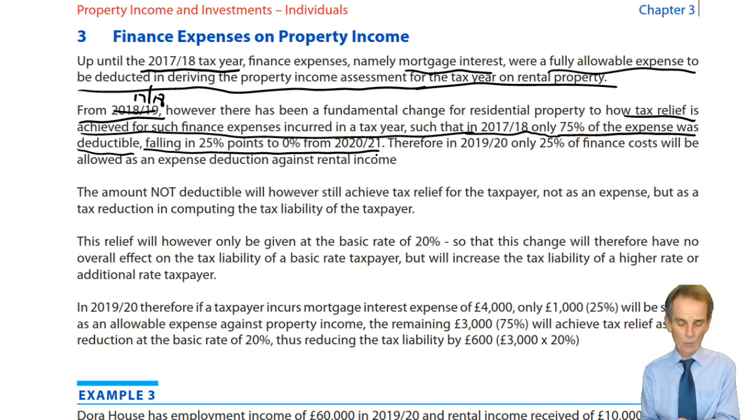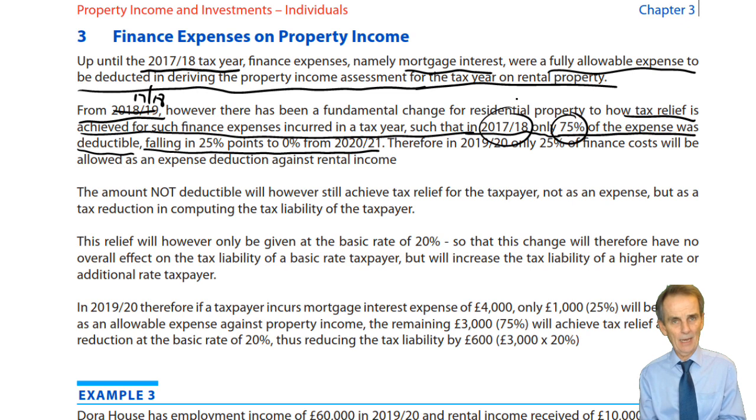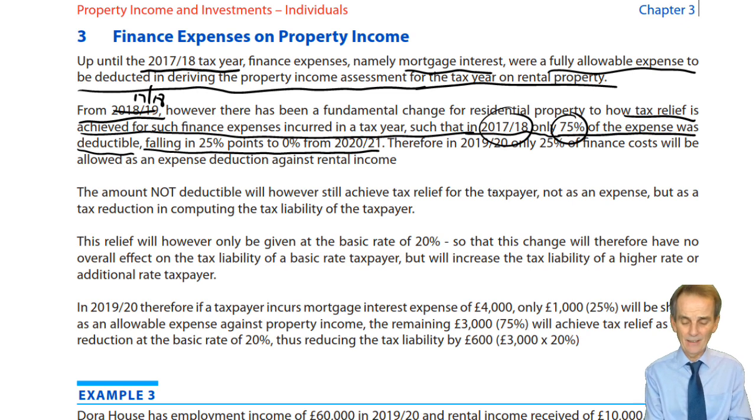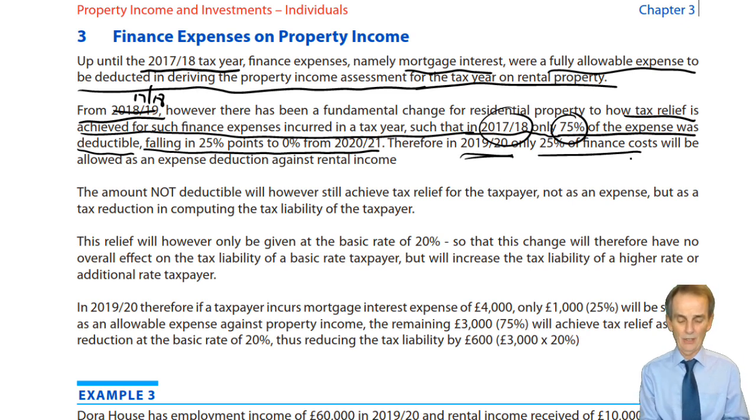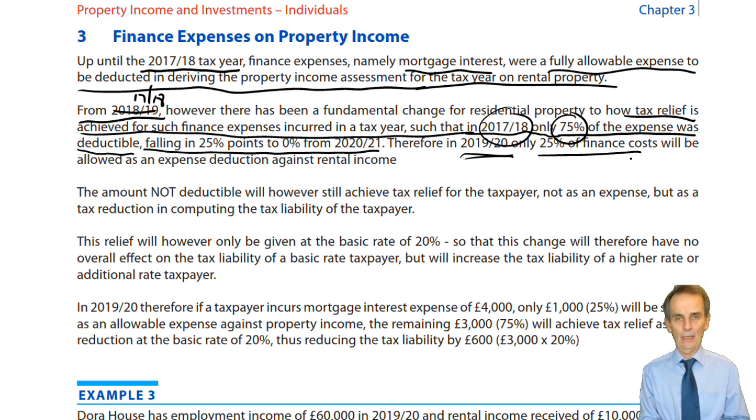So in the lectures you'll be looking at for 18-19, it fell from 75% in 17-18 to 50% in 18-19. Now it's fallen further, so that for us in the 19-20 tax year, only 25% of the finance costs will be allowed as a deduction against rental income.